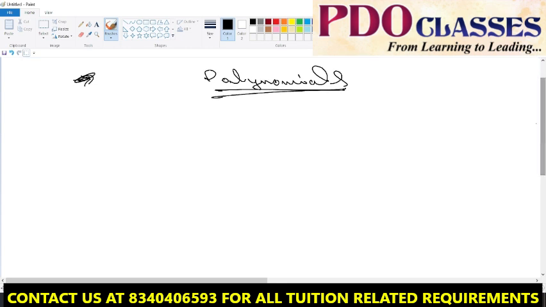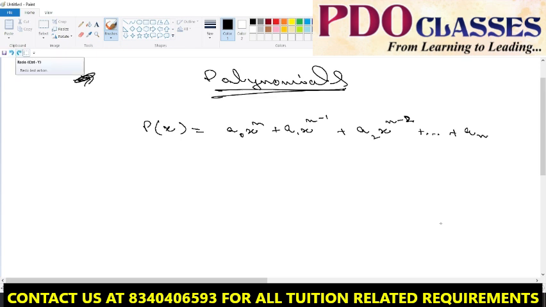You understand polynomials? I remember learning about it. Here we represent P(x) as a0 x^n plus a1 x^(n-1) plus a2 x^(n-2) plus dot dot dot. At the end we can have just an, because x^(n-n) would be just 0. So what happens in the polynomial expression? You'll have some constants and some variables. This is a kind of algebraic expression only, right? Yes, sir. And with varying degrees, like x cube, x square, these kinds of things.